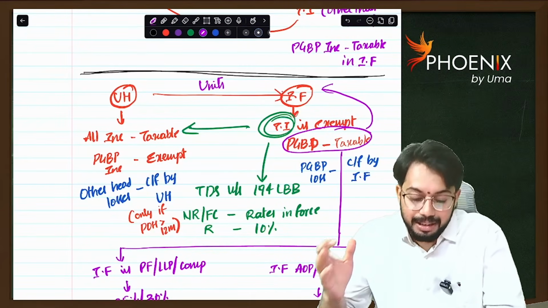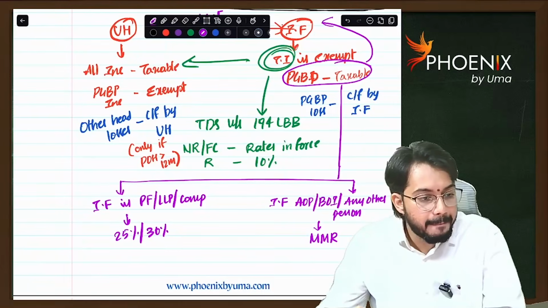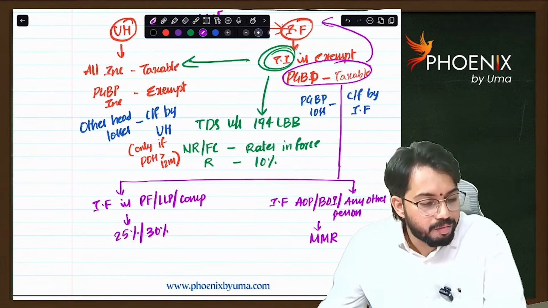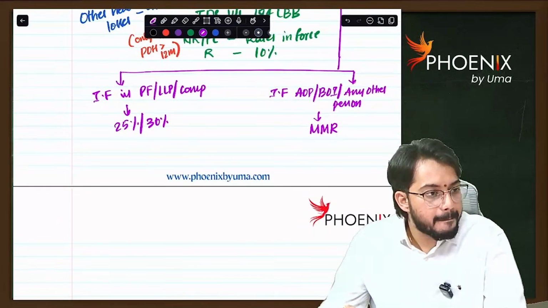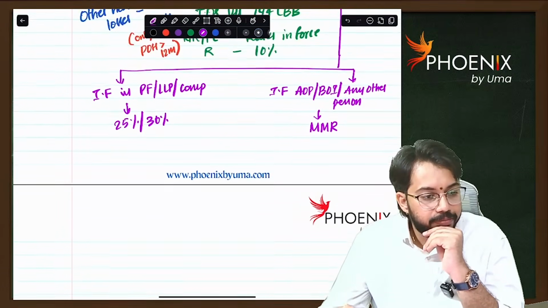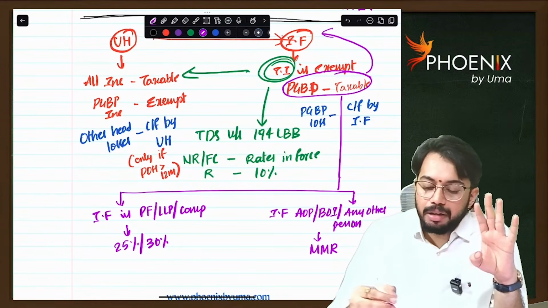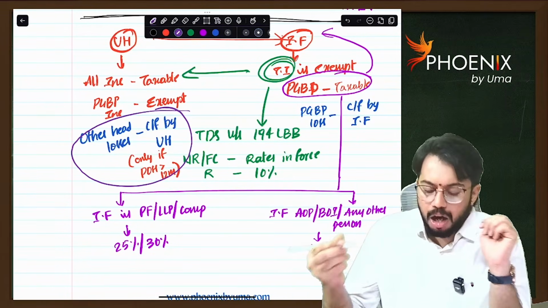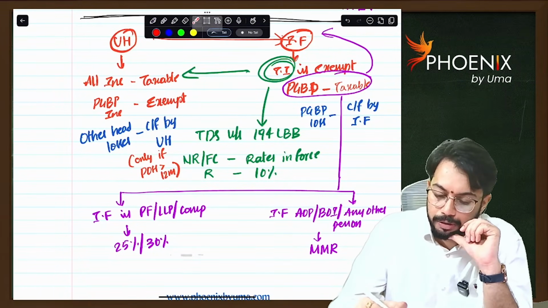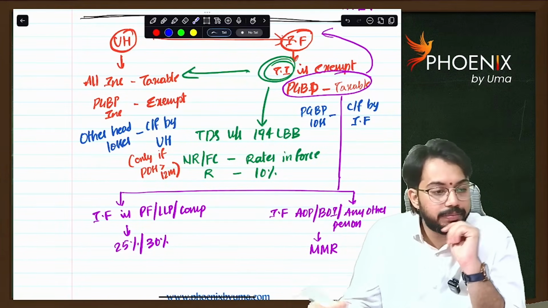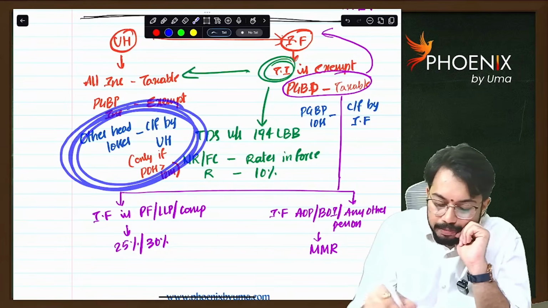For more than 12 months, then it is a long term capital asset. Everybody on live, did you understand this point, or do you want me to explain once more? Everyone should respond. Did you understand this point?